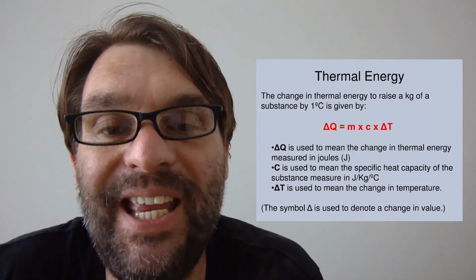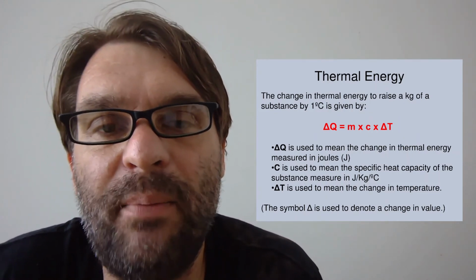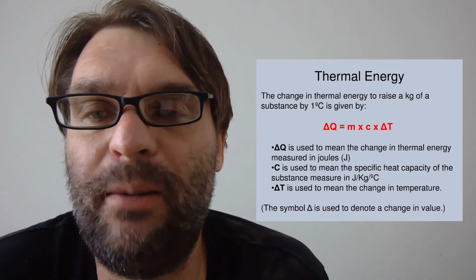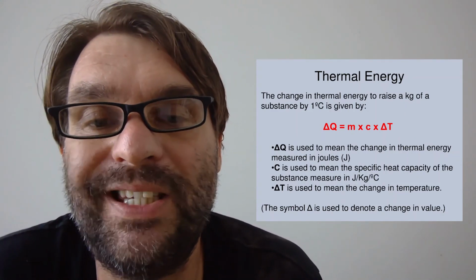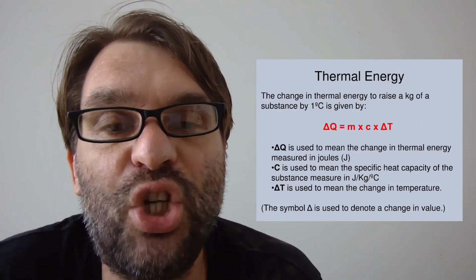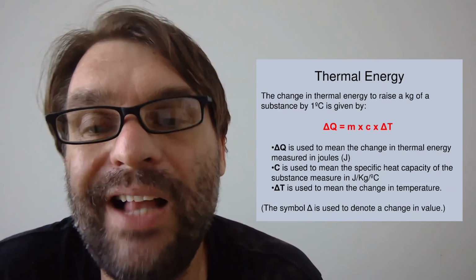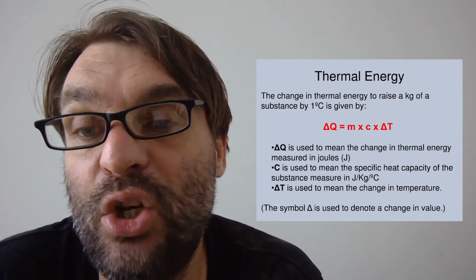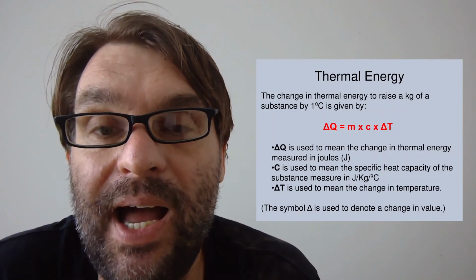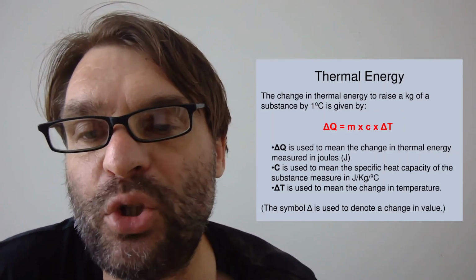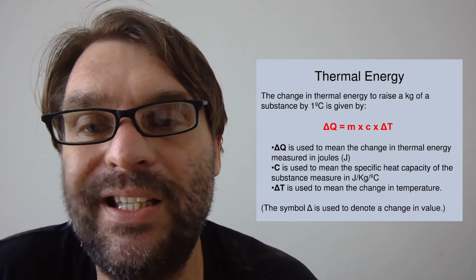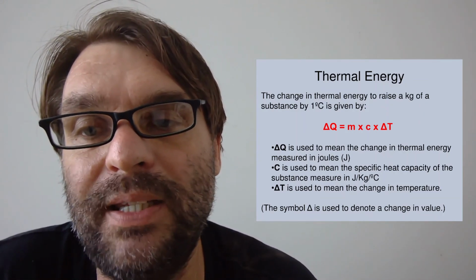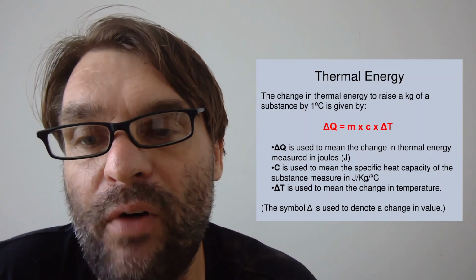C is the specific heat capacity, which is given to you in the exam. Usually you work out the specific heat capacity of water. It's given to you, it's about 4.2 joules per gram per degree Celsius. And delta T is the change in temperature. That delta just means that you've got a change in value. You see that in mathematics quite a lot. So that's pretty much all you need to know for this particular topic. Next lesson, we'll be looking more in depth at the nature of ideal gases.